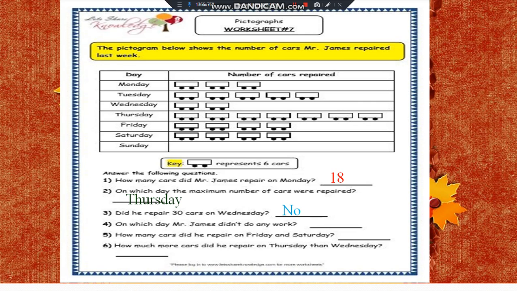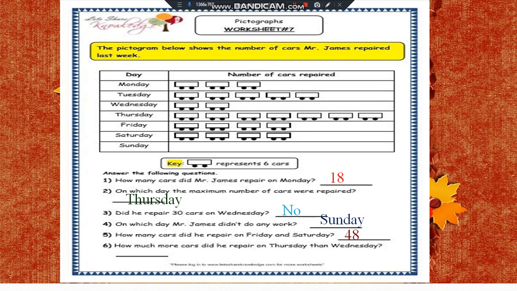On which day did Mr. James not do any work? Which day do you find no car, no vehicle? Yes, Sunday. Sunday is a fun day, no work, holiday. How many cars did he repair on Friday and Saturday? Friday and Saturday, total 8 pictures. So 8 into 6, that is 48 cars.